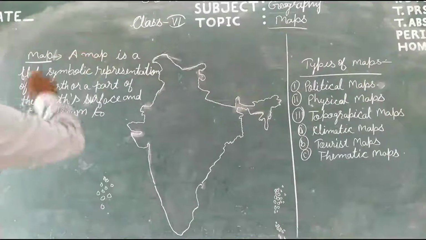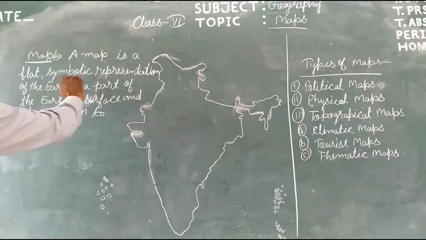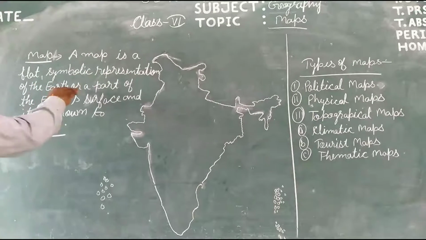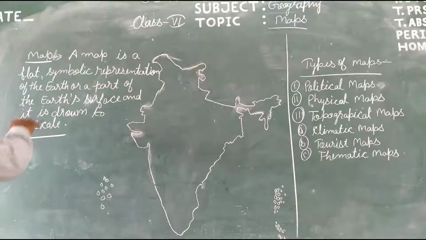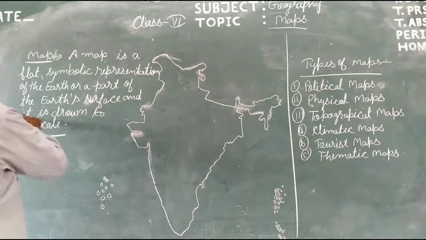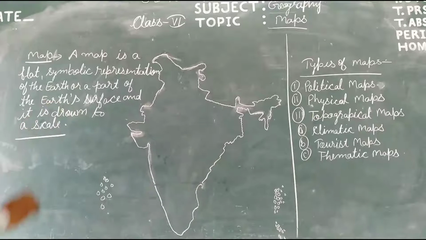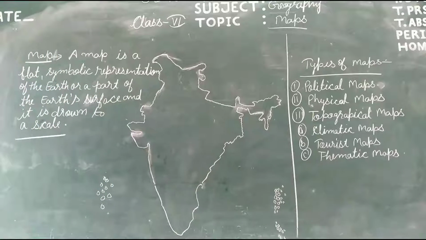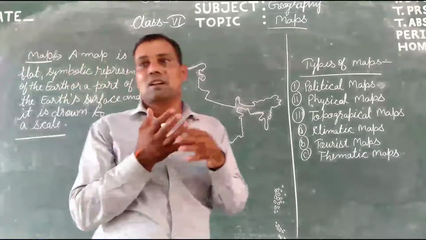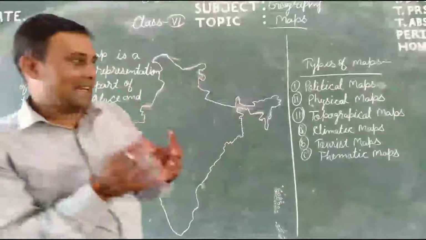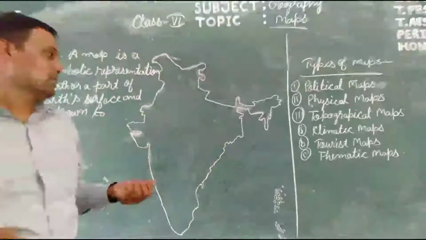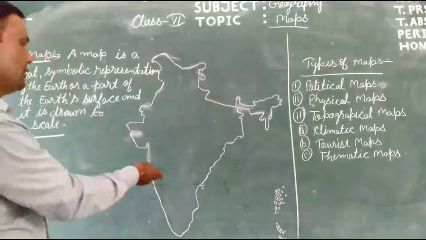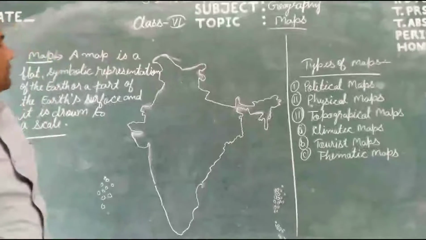A map is a symbolic representation of the earth or a part of the earth's surface, and it is drawn to a scale. यानी अर्थ का कोई भी सिंबल जो अर्थ को और अर्थ के किसी पार्ट यानी उसके सरफेस को रिप्रेजेंट करता है, शो करता है, वही मैप कहलाता है उसके स्केल द्वारा. Now students, a map can be drawn on paper or on a blackboard. Just as I have made a map on the board.